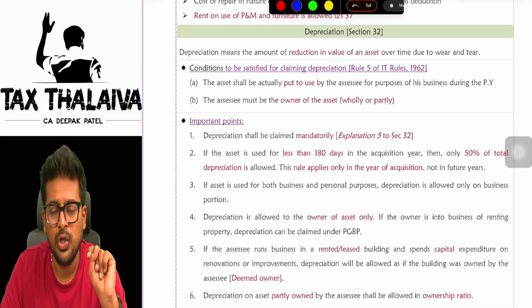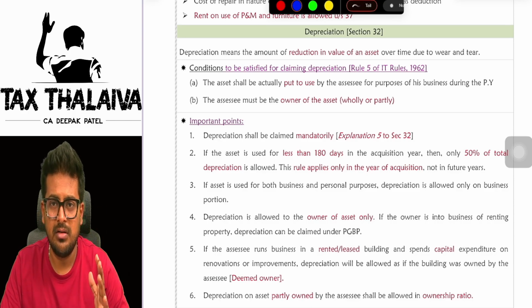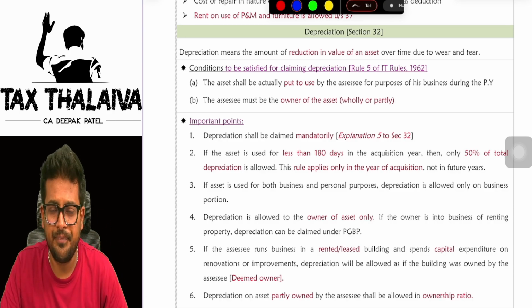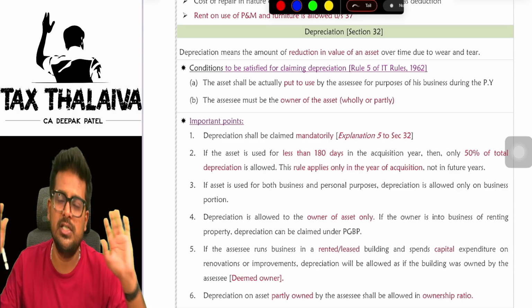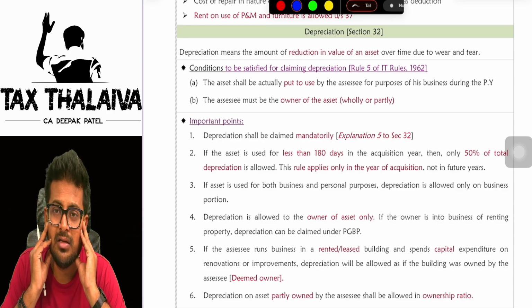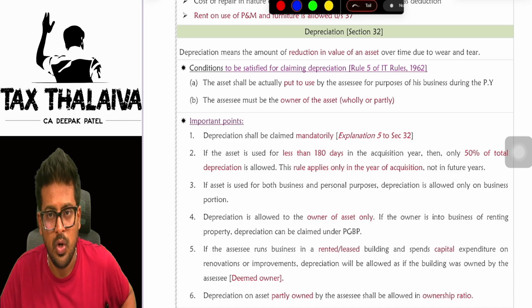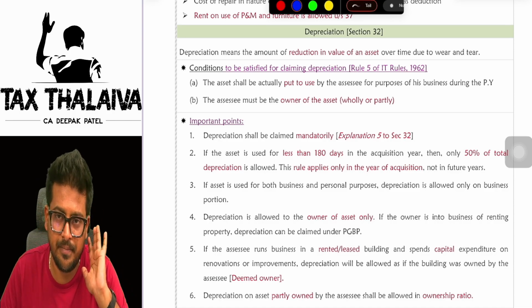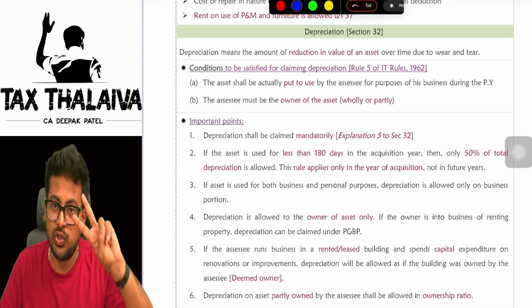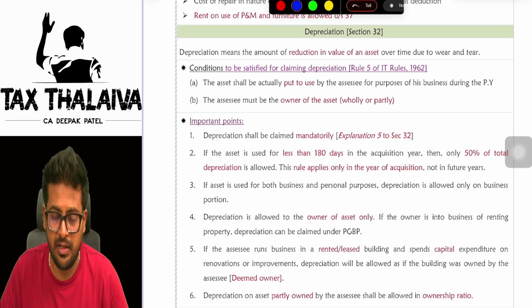Condition number one, you should put to use the asset. First condition. Second condition, you should be the owner of the asset. Put to use means, if you got machinery and did not use it, it is just idle, then you cannot claim depreciation. Only from the day you start using the machinery are you eligible for depreciation. And you should be the owner of the asset. So two conditions you have to satisfy.